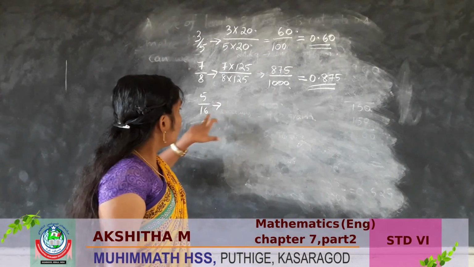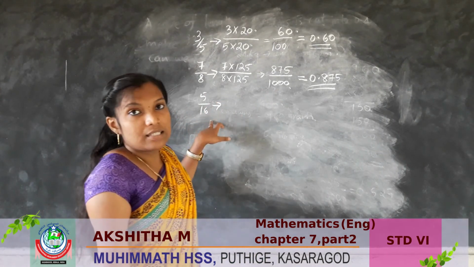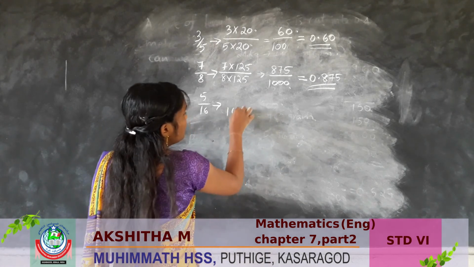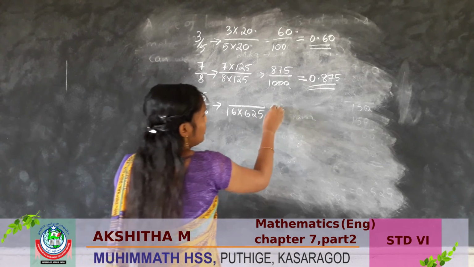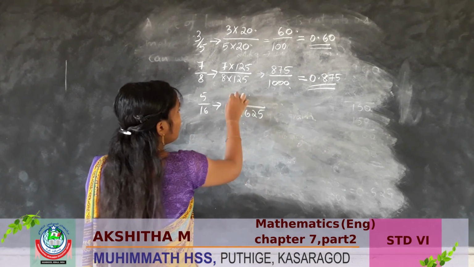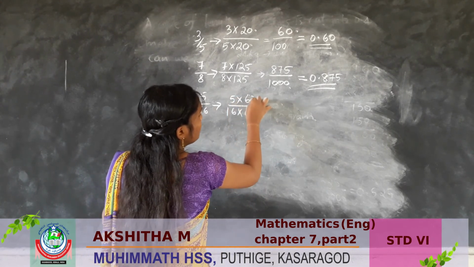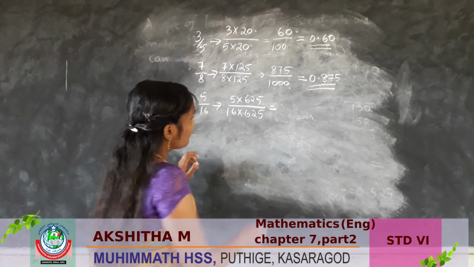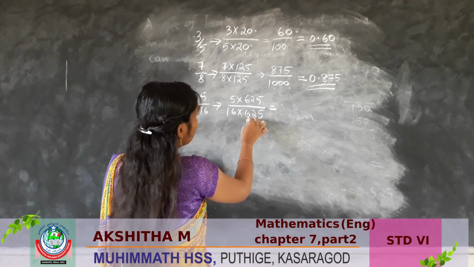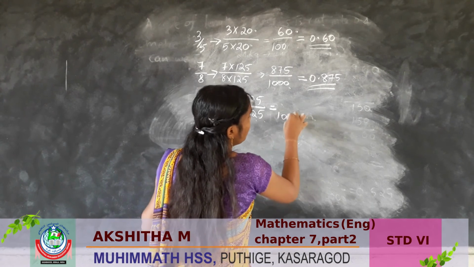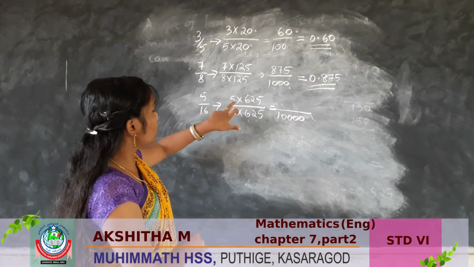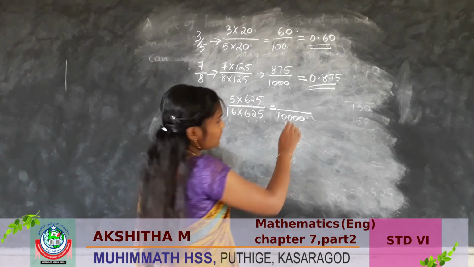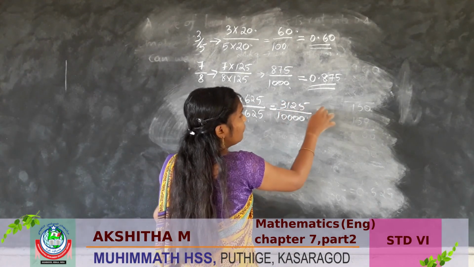5 by 16. 1000 is not obtained in multiples of 16. So here 16 into 625 is 10,000. So when we multiply by the same number, 5 into 625, we get 3,125.